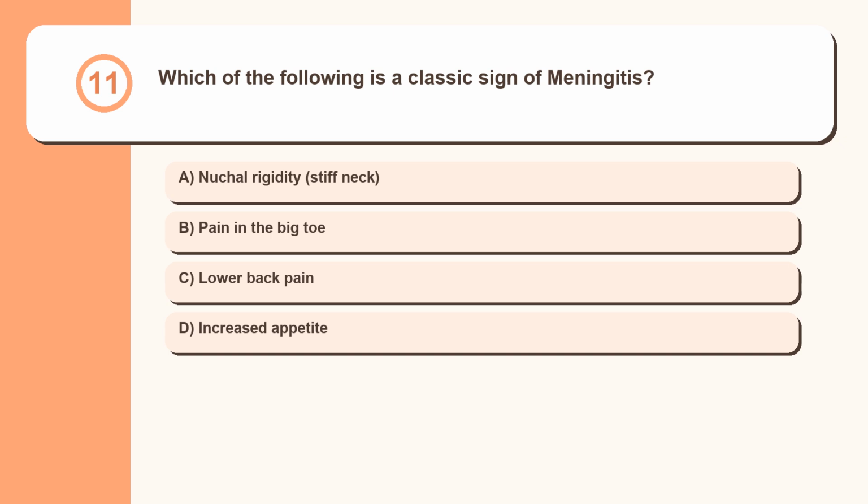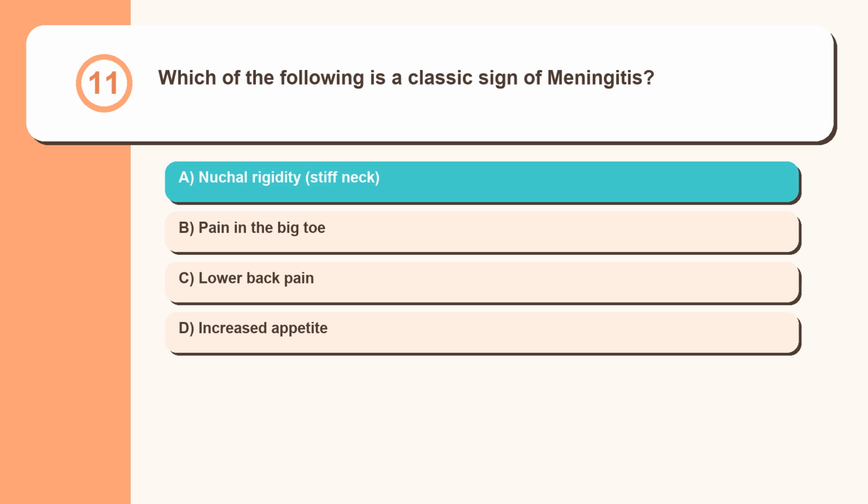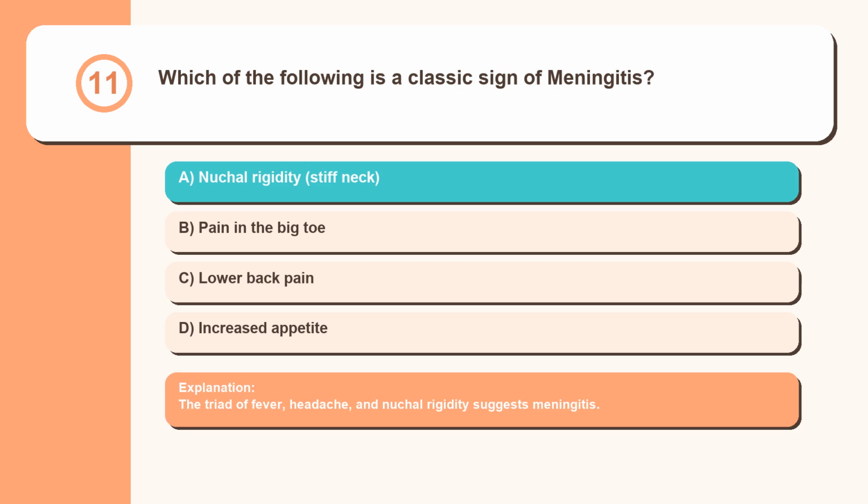Question 11. Which of the following is a classic sign of meningitis? Nuchal rigidity, stiff neck, pain in the big toe, lower back pain, increased appetite. The triad of fever, headache, and nuchal rigidity suggests meningitis.